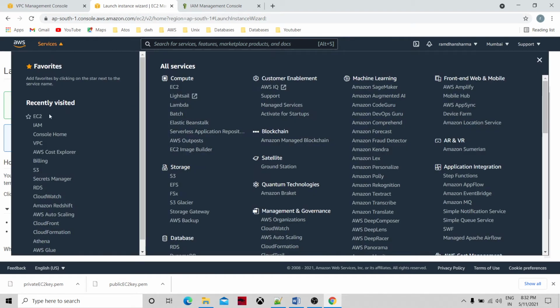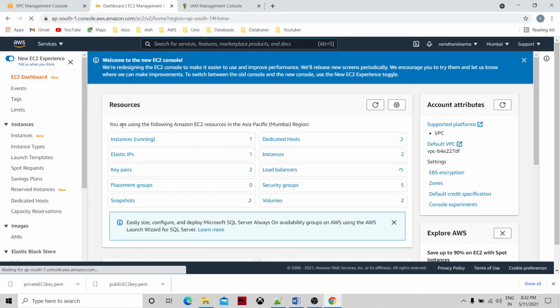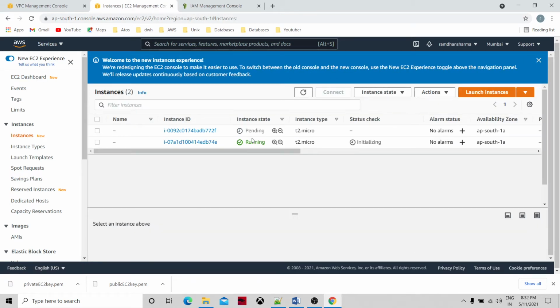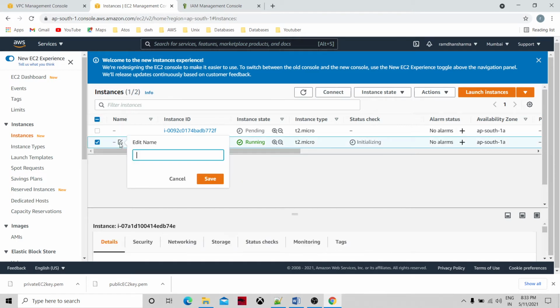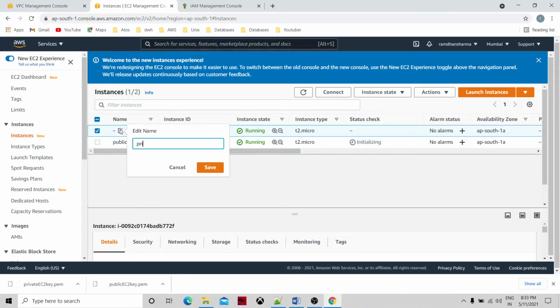Let's go to the dashboard. Instances are running in the background. The first has started running, and its status check is initializing currently. So I think the first one is public, and this one is private.